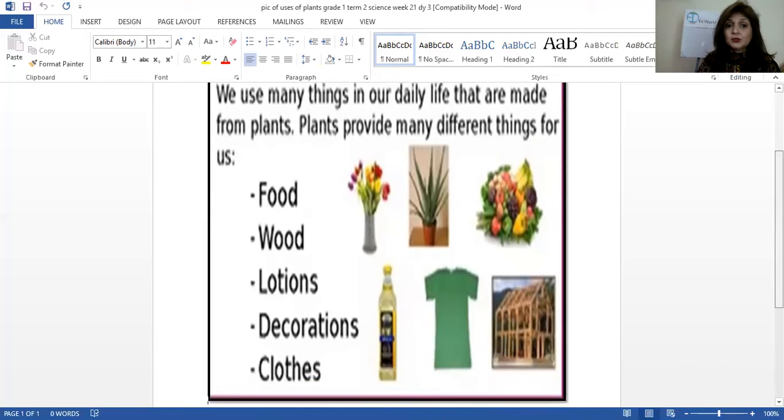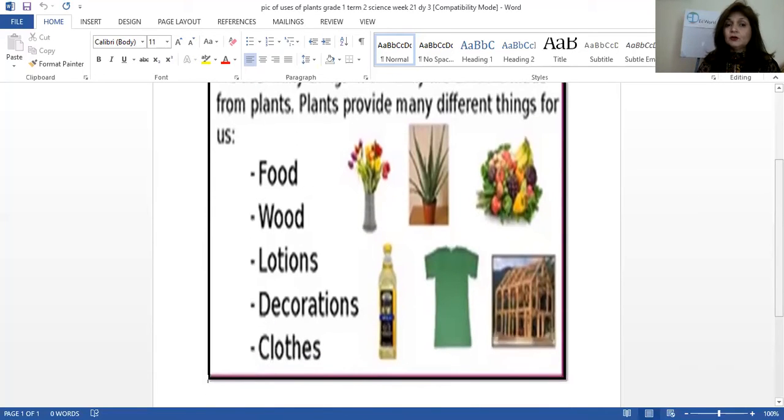Now, what are those things? You can see those are food, wood, lotion, decorations, clothes. All these things come from plants. You can see the structure of the house, the clothing. You can see this bottle of lotion. You can see the vegetables.